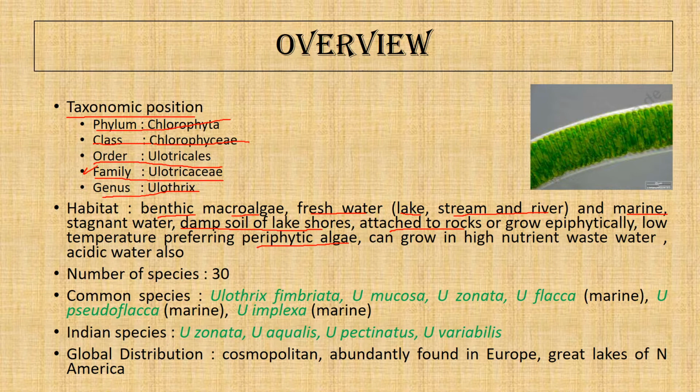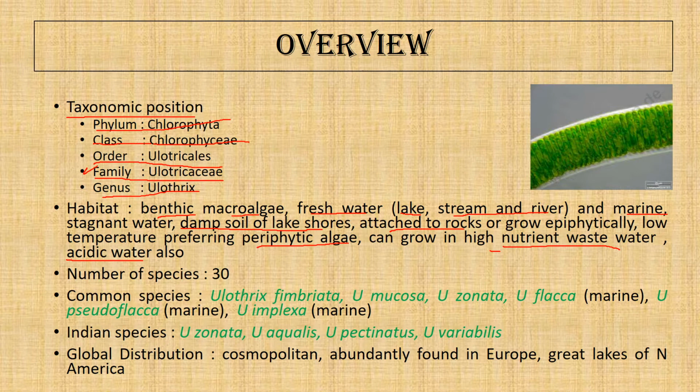And these Eulothrix are found growing in high nutrient conditions also, that is wastewater, and they are also tolerant to acidic water. Now, not only Eulothrix, but also many algae can grow in acidic water.